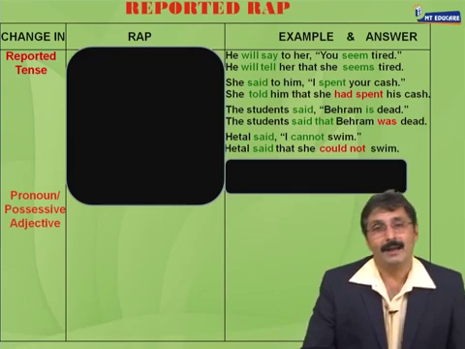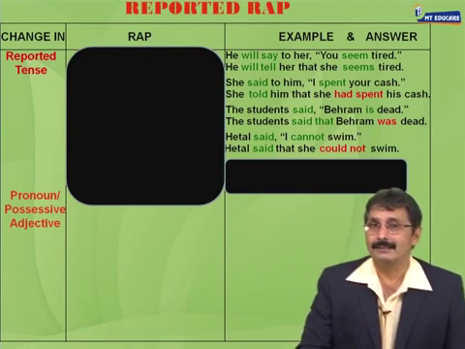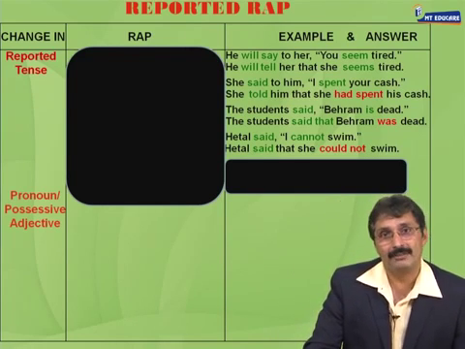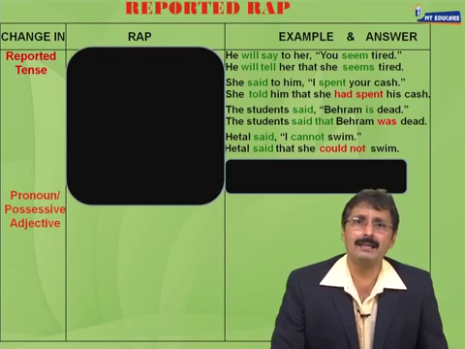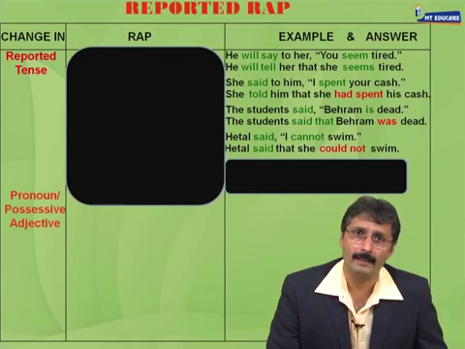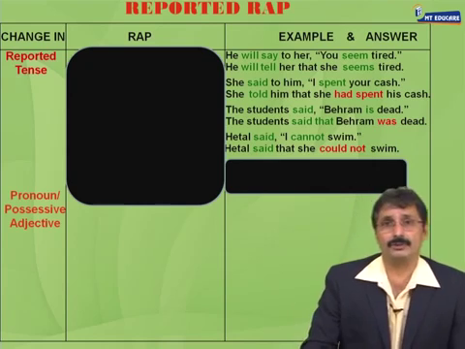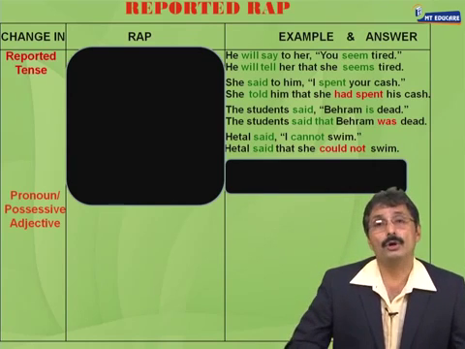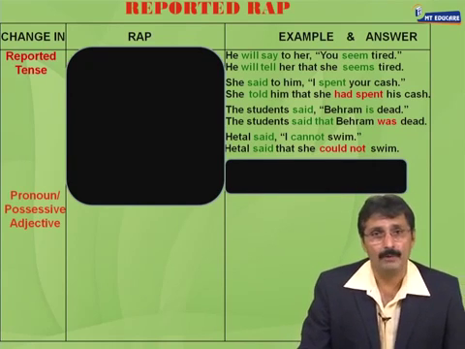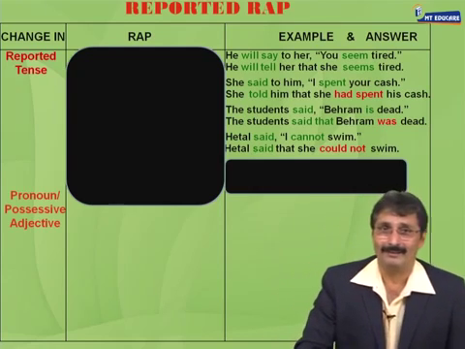The student said that Behram was dead is the indirect speech. And the fourth sentence, Hetal said, I cannot swim. And the indirect speech, Hetal said that she could not swim. So, the question is very, very simple, right?